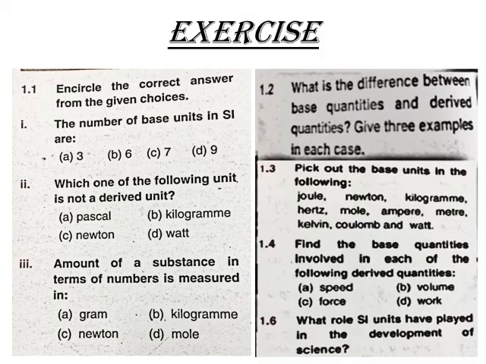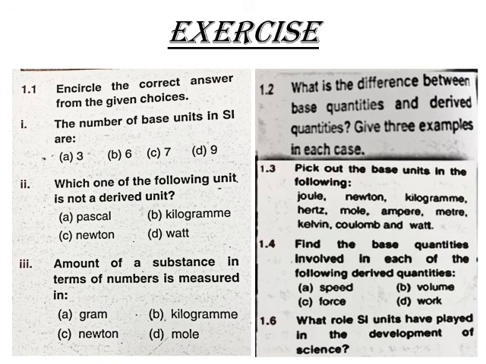Now coming towards exercise, question 1.1 is multiple choice. You have four options for each set of questions. In the other part, you have to answer for these questions. Four questions from the exercise are selected with this topic. 1.2 is, what is the difference between base quantities and derived quantities, and you have to give three examples for both base and derived quantities.